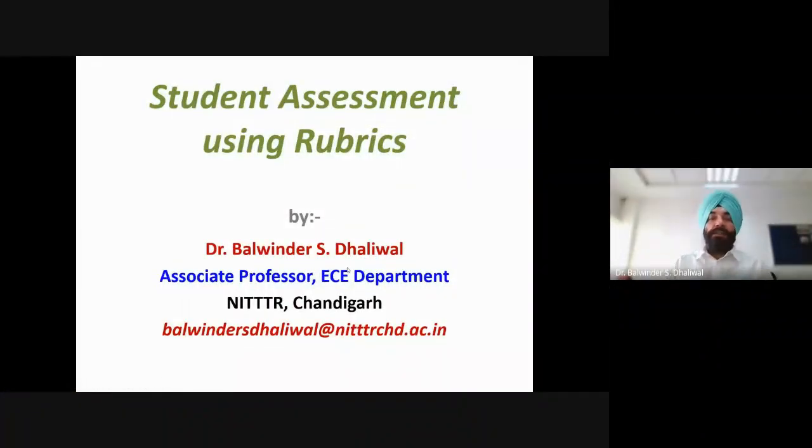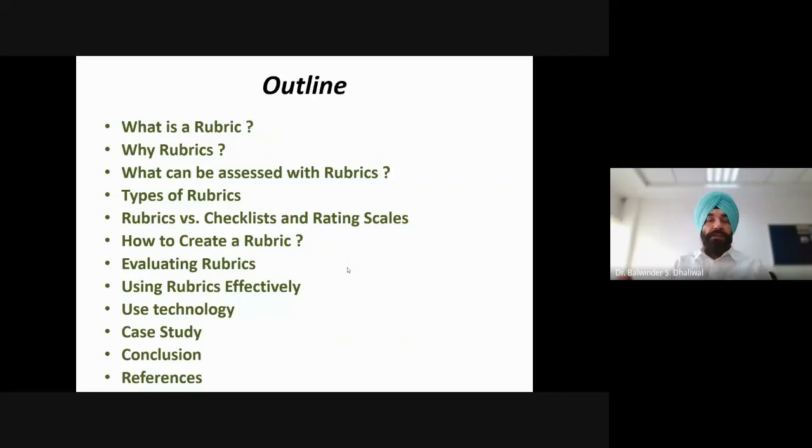Participants, the topic of discussion for this session is student assessment using rubrics. The outline of this discussion is like this. We'll see what is a rubric, why we should use rubrics, where we can use rubrics, different types of rubrics, how to create rubrics, and finally certain guidelines about effective use of rubrics, then what are various software tools which we can use, and in the end we'll have discussion on one case study before concluding the session.